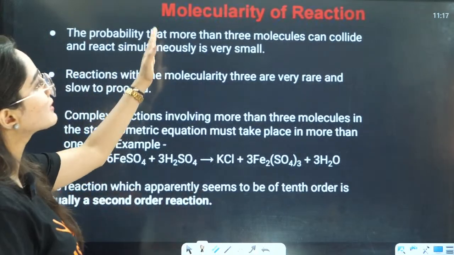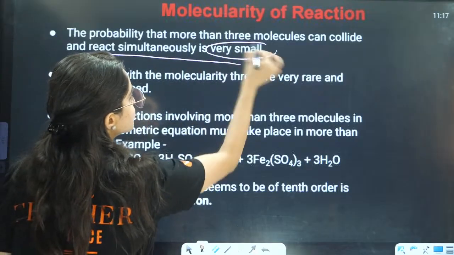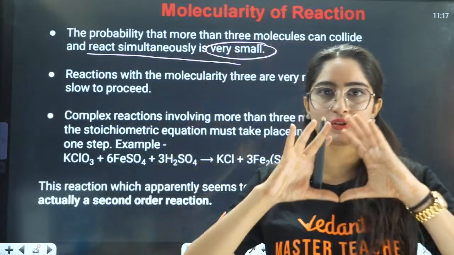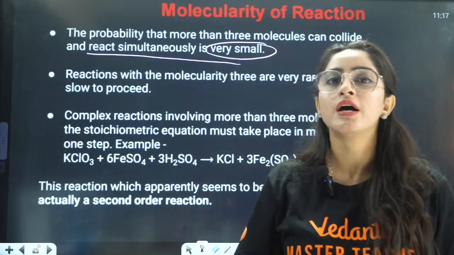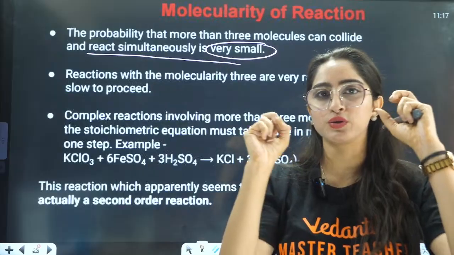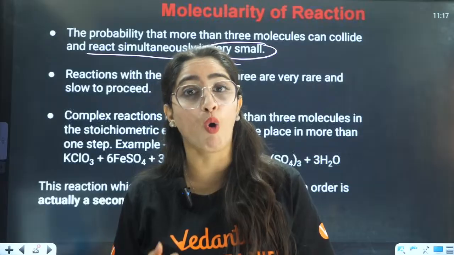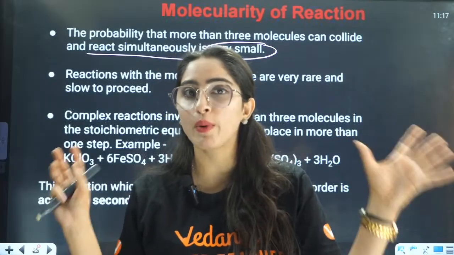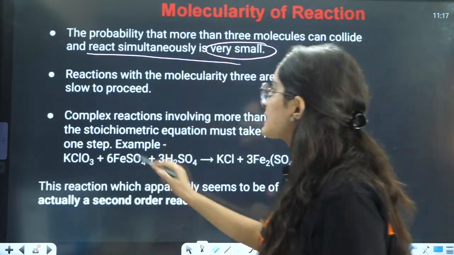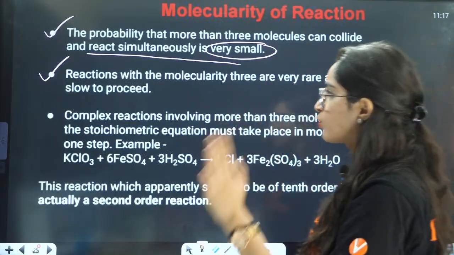The probability that more than 3 molecules can collide and react is very small, right? Because with more than 3 molecules, it is difficult because of the steric factors. There will be a lot of big molecules. Only if the molecules are very small is that possible. Otherwise, the probability of them colliding and making the products is very, very small, right? Second, reactions with molecularity 3 are very rare and slow to proceed.